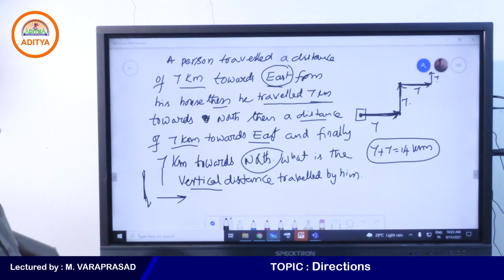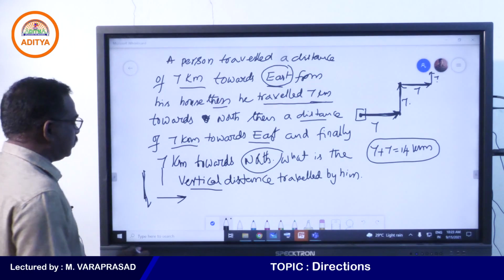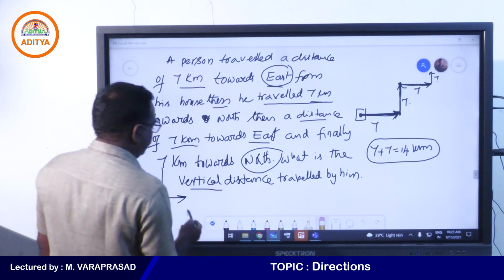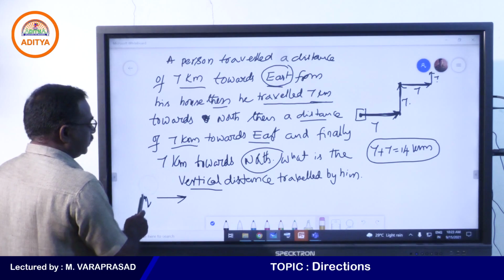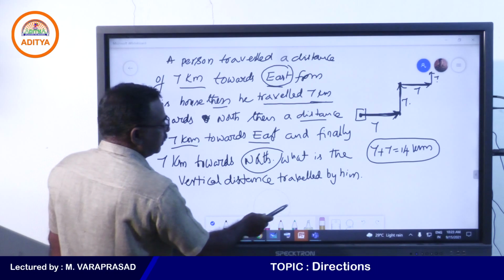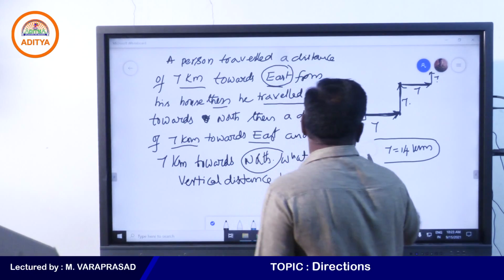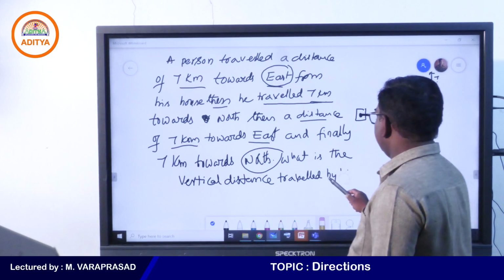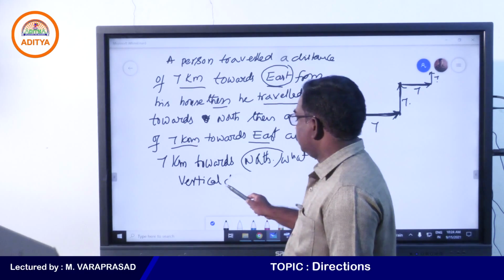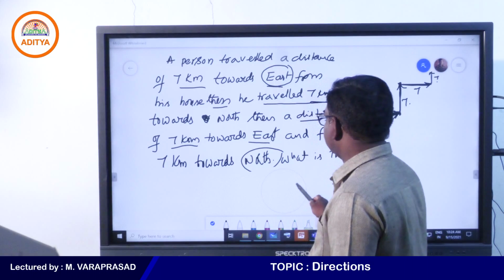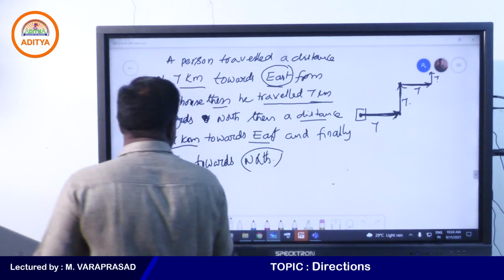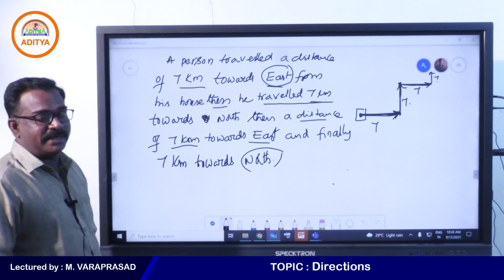Same question, I am not changing the question. One more question for the same data I am asking. Keep that in your mind. There is no change in the data. I am asking one more question for the same data. At which direction he started his journey?